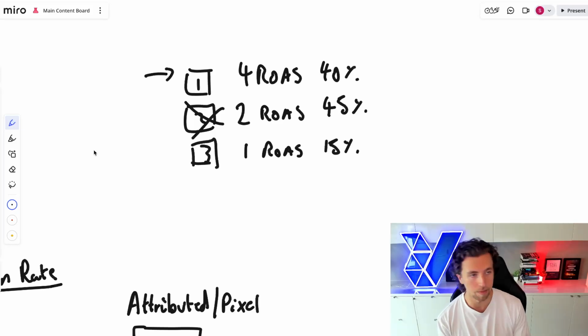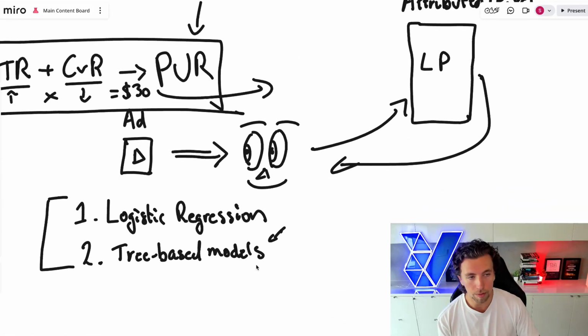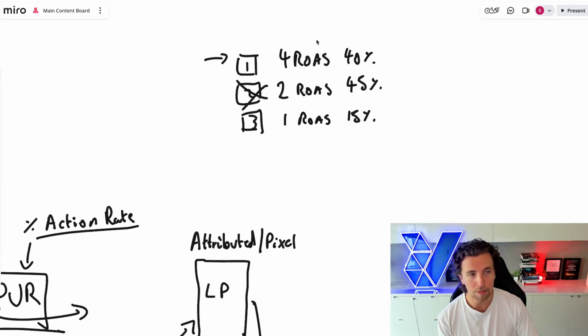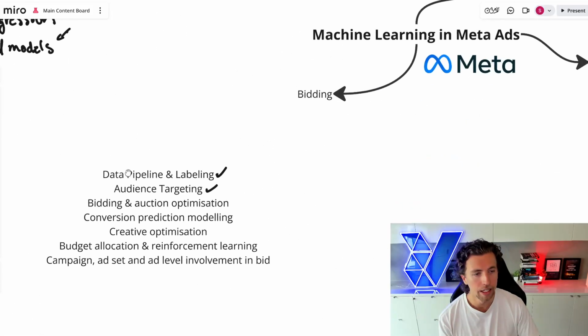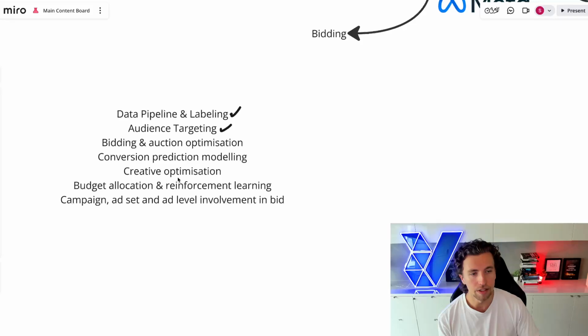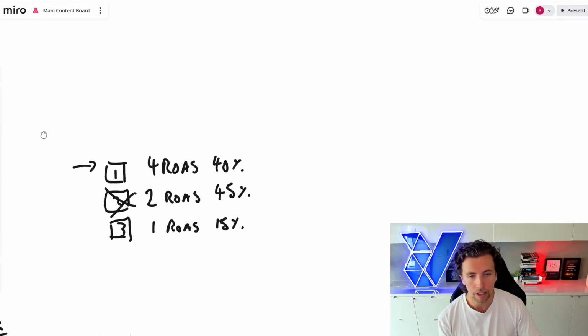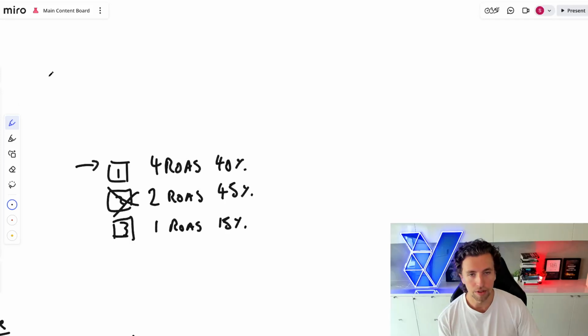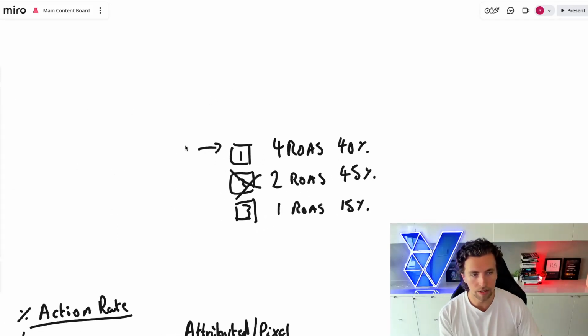Like every audit I see, people are going in at the ad level and just making manual changes, turning ads off, turning ads on, despite having no insight into all of the machine learning that's going on in the background that's predictively distributing spend. And this leads us really nicely into the next 2 points, which is creative optimization and then budget allocation and reinforcement learning. And so when you go and structure an ad set, and let's call this an ad set